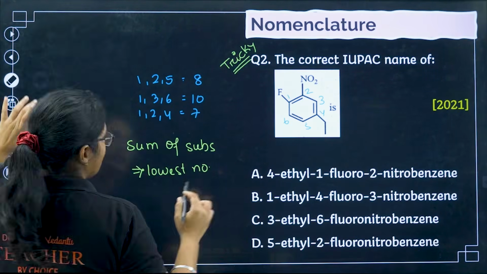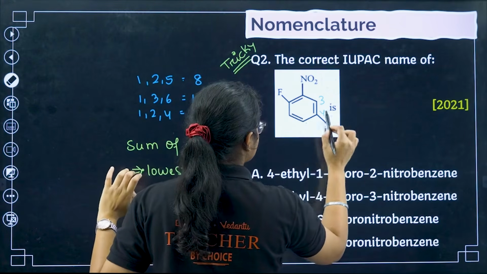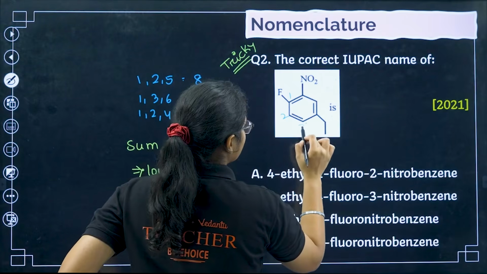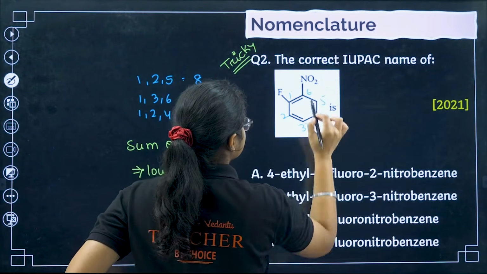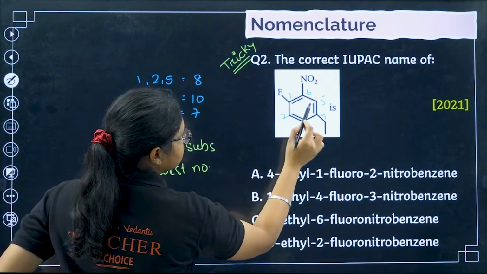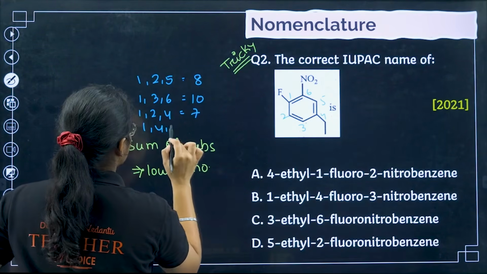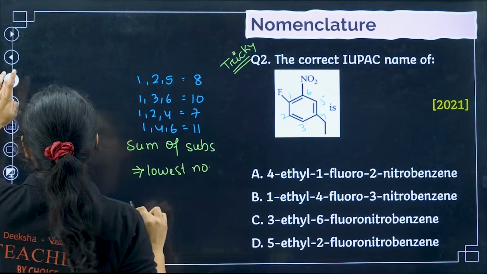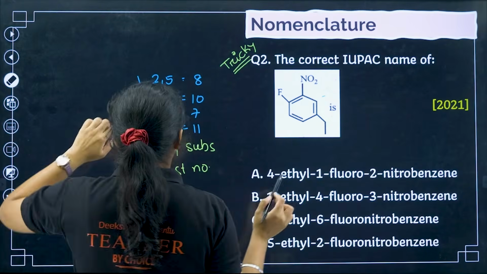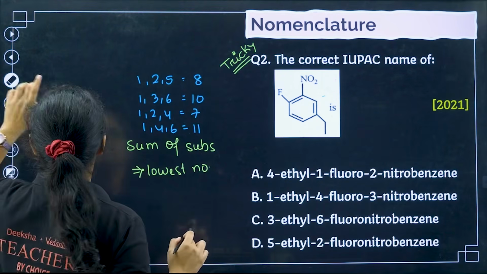Now I can try another way, that is, I start from the opposite side. 1, 2, 3, 4, 5 and 6. So here I am getting 1, 4 and 6, which gives me a sum of 11. Till now, this is the one which has given me the smallest number.